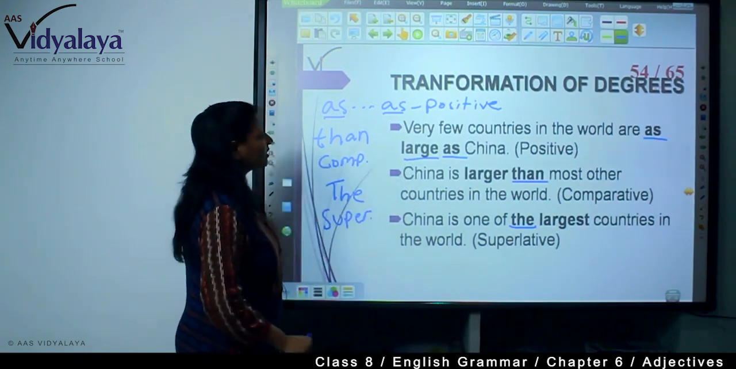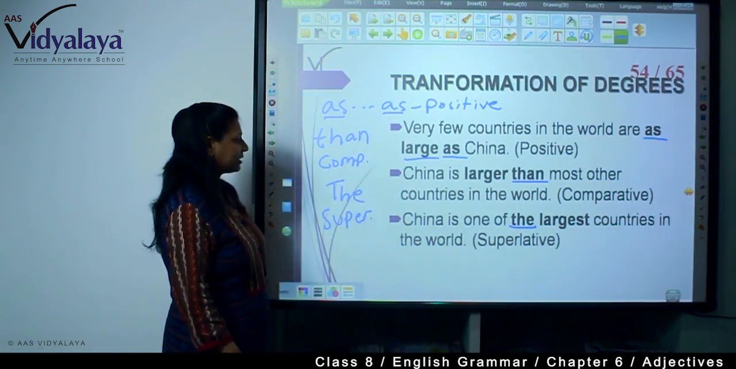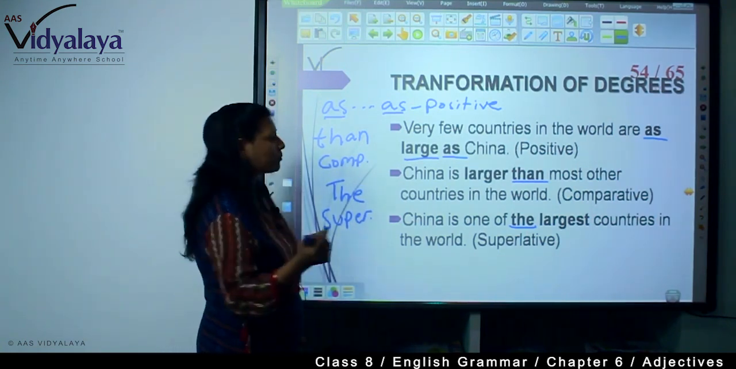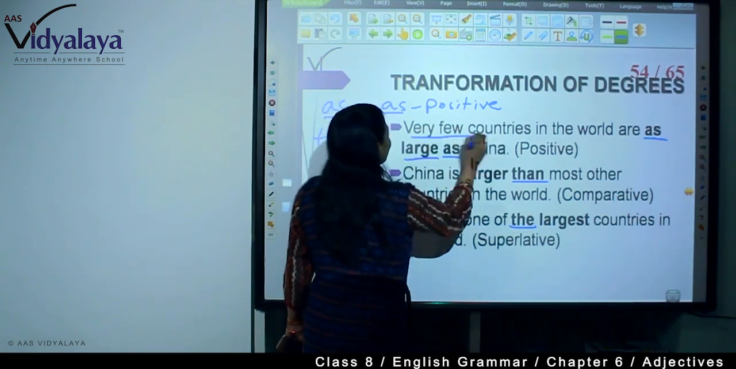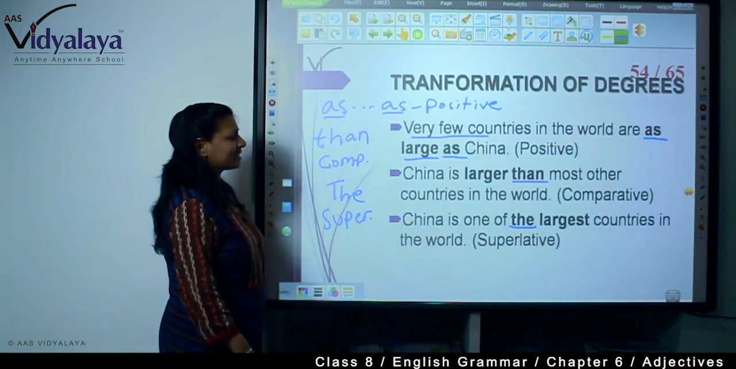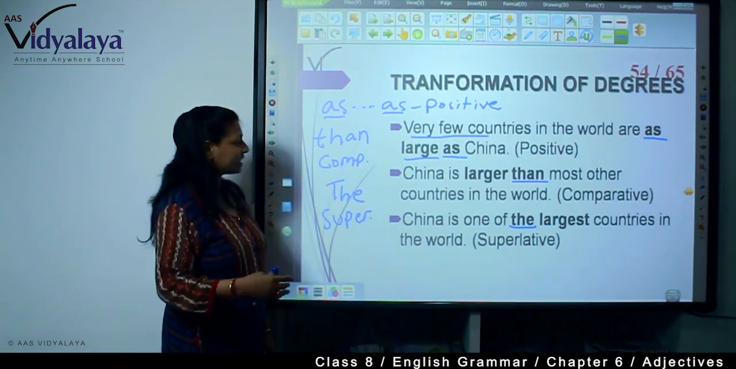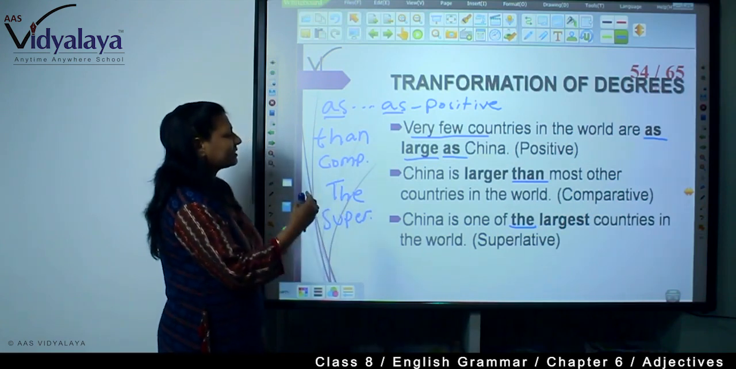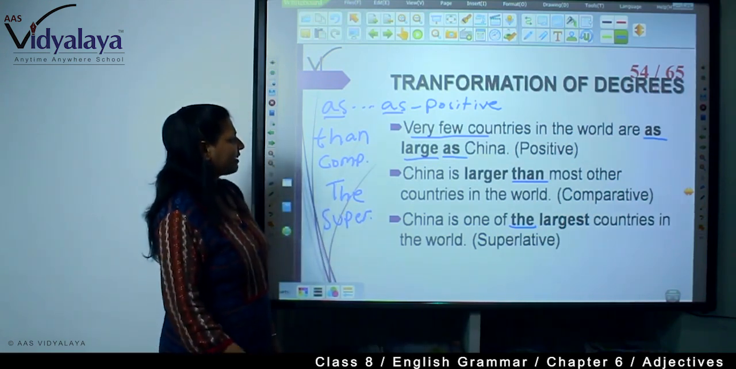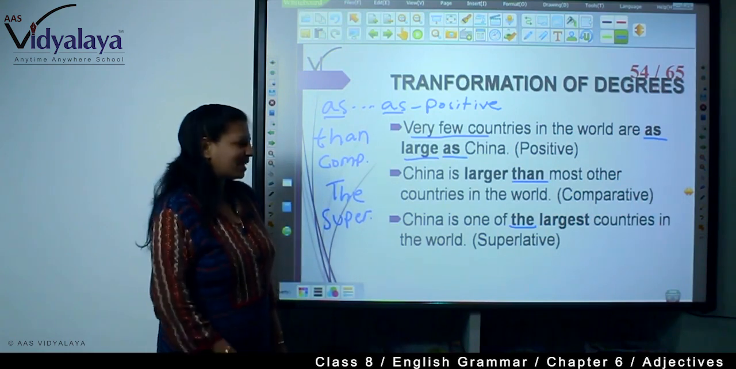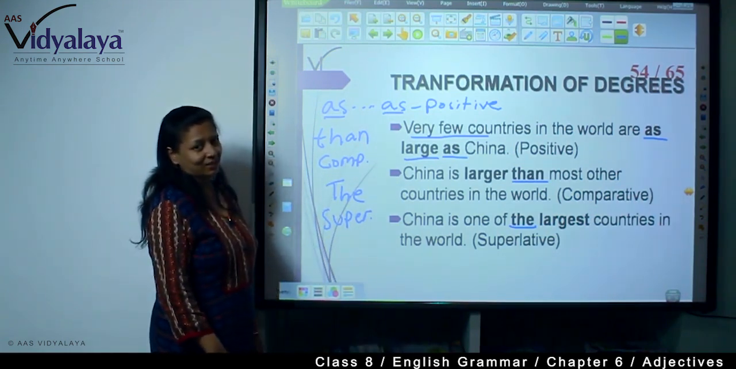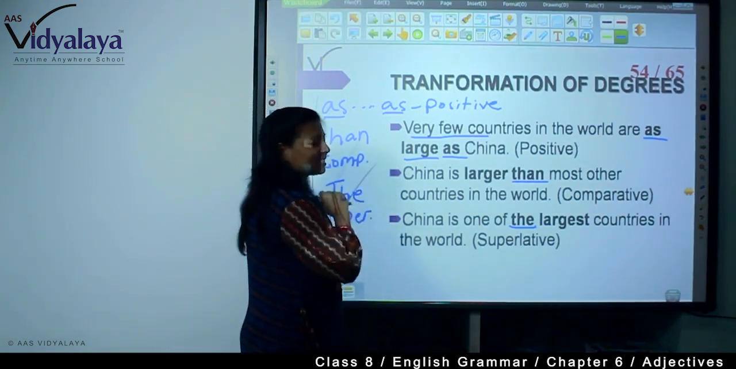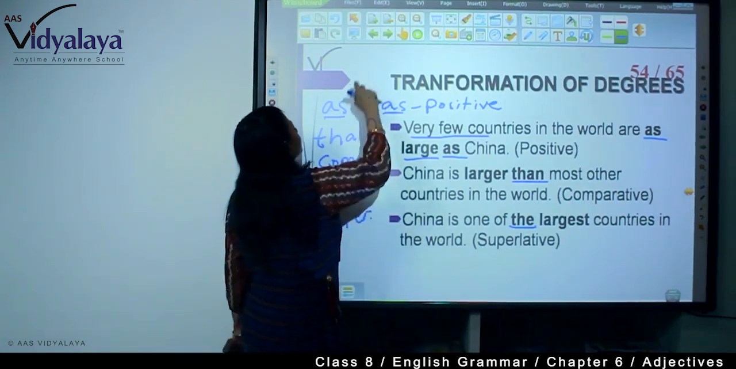Very few countries in the world are as large as China. See, China is larger than most other countries. Why "most other countries"? Because very few countries in the world are as large as China, but there are some countries which are larger also. So China is larger than most other countries. Right? China is one of the largest countries in the world. So China is not the largest country. It is one of the largest countries in the world.